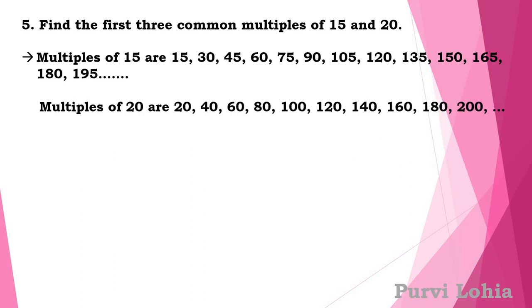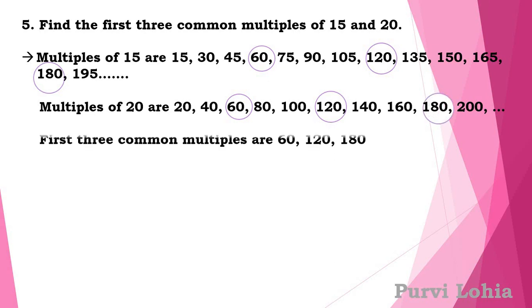Now multiples of 20 are 20, 40, 60, 80, 100, 120, 140, 160, 180, 200 and so on. So here the first three common multiples are 60, 120, then 180, right? So the first three common multiples will be 60, 120 and 180.